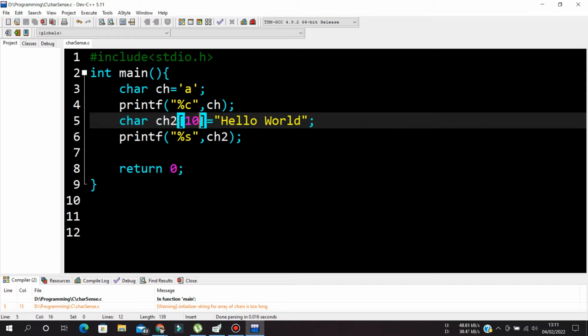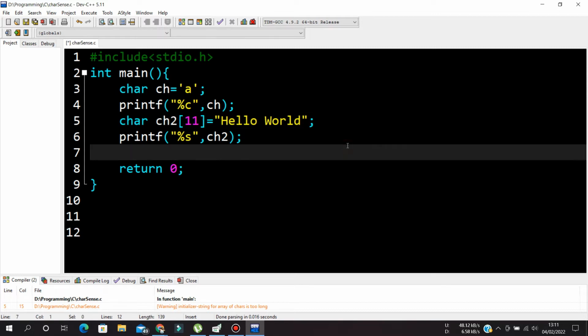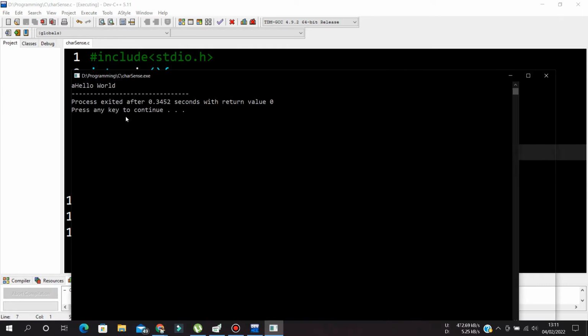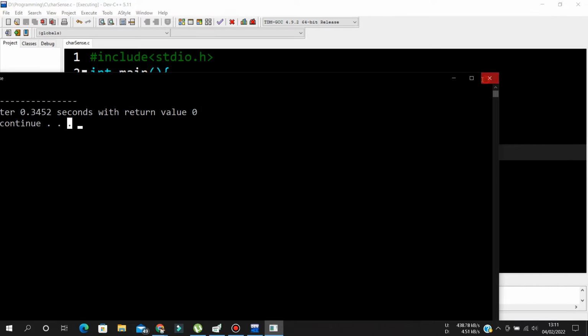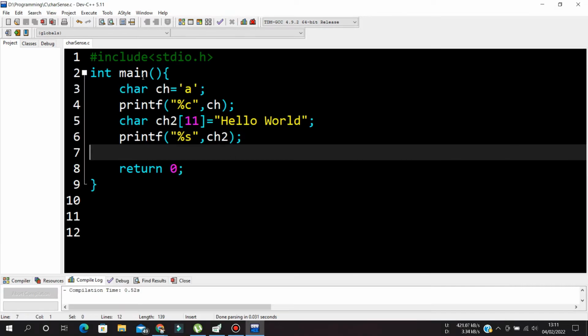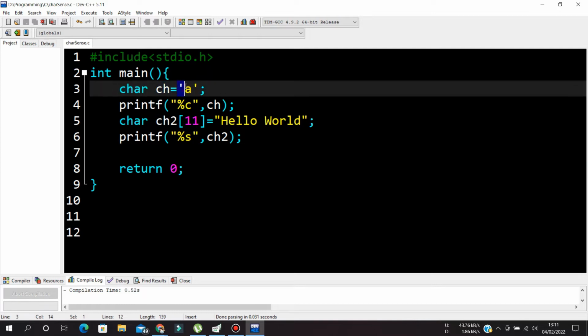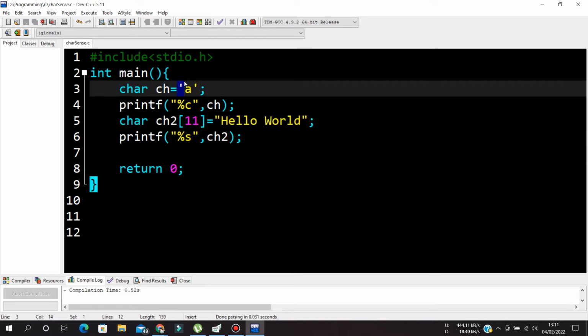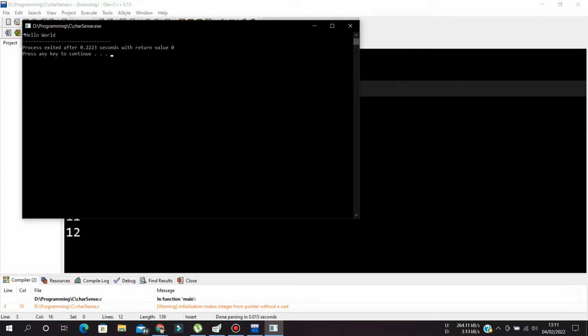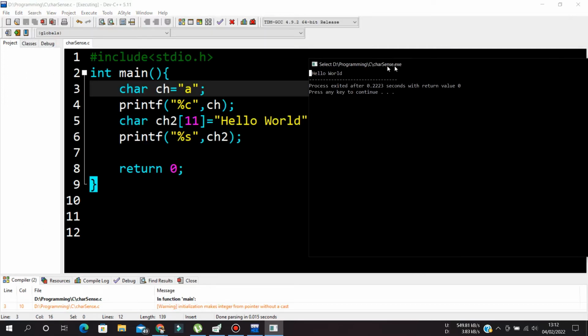Okay. And the size is exceeded. That's why the print was not done. See, first word is hello world, second word is a, and hello world is there. Now it is all right up to here. So basically we know a character means a single character under single quotes. A string has double quotes with a string format. Okay, and if I give a character double quotes, it will not work because it will become a string format, and string format does not work there. See, it takes the input but no output is there.